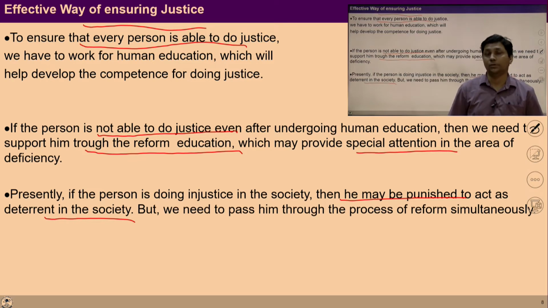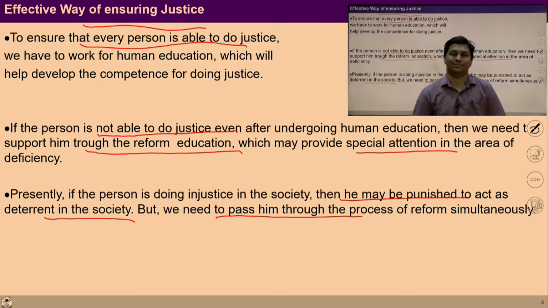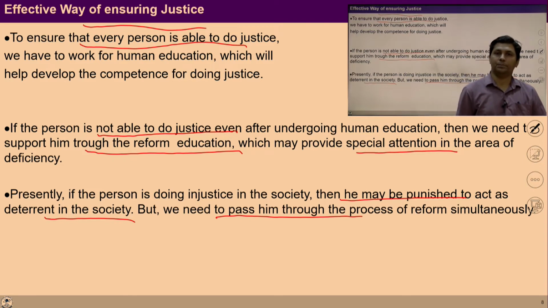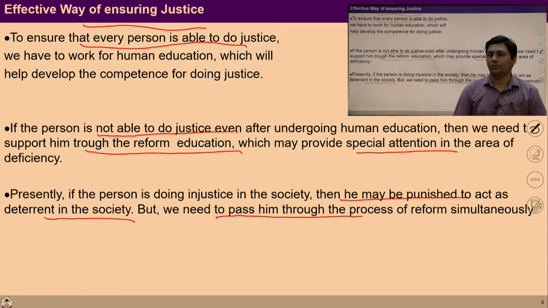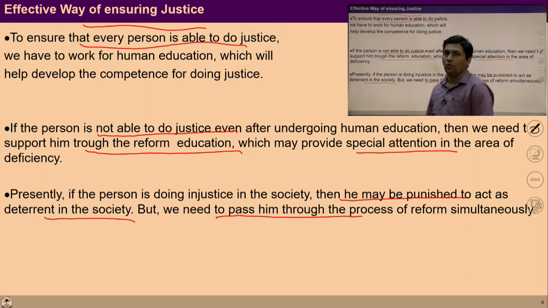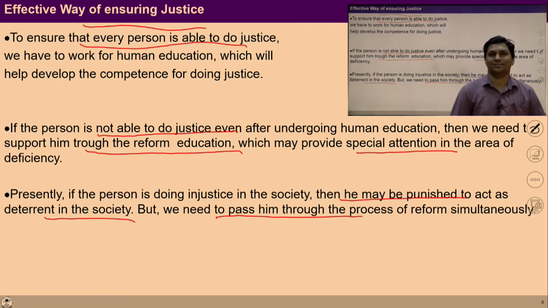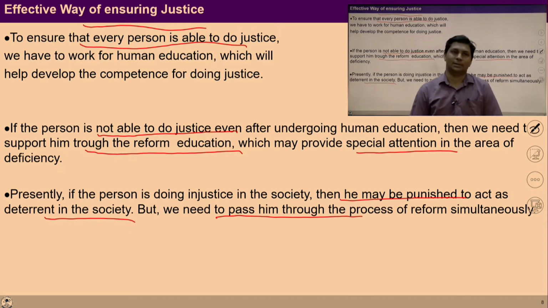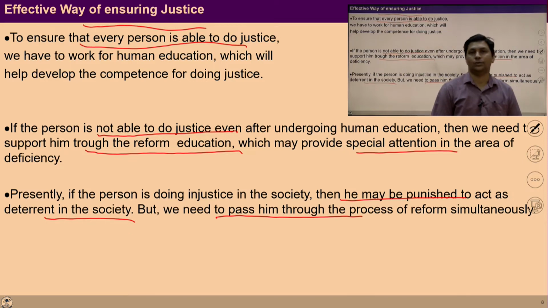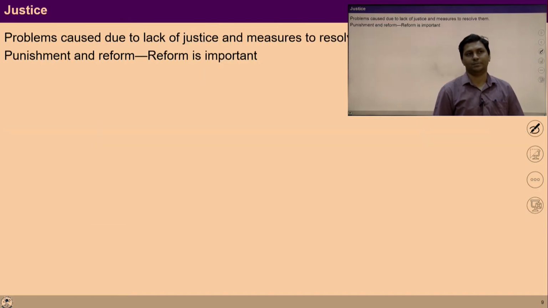But we need to pass him through the process of reform simultaneously. Only punishment is not enough to ensure harmony in the society. So with this punishment, a process of reform is required. The judiciary system has to focus on these two aspects too to ensure harmony in the society.